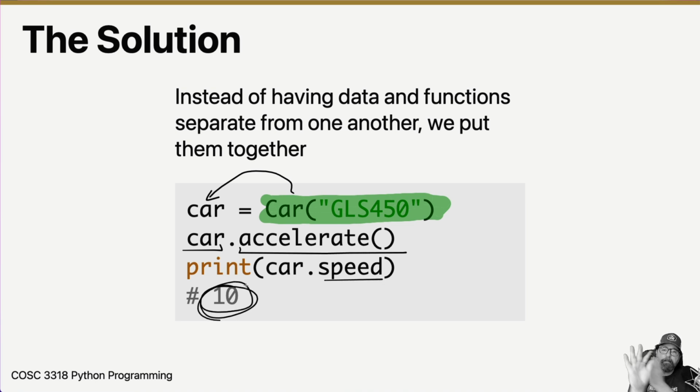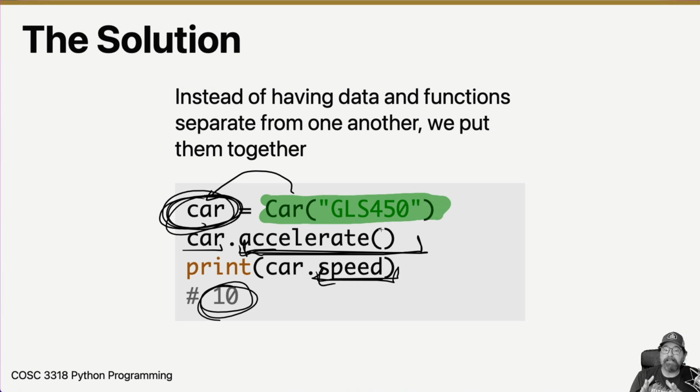So it's like we're flipping this stuff around. Instead of having a function and some data, and we take the data and pass it into the function, what we've got is our data and our functions all together inside something, and then we tell that thing what we want it to do. We want it to accelerate, and we want to be able to look at the speed of the car.